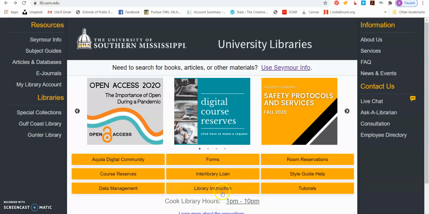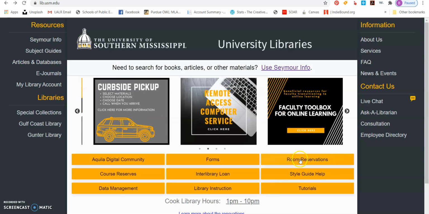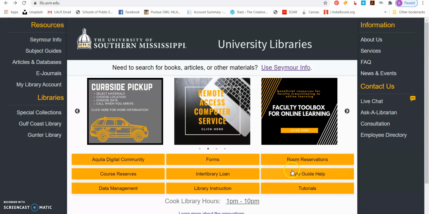But since we're directly connected, that Gulf Coast campus is a part of USM, I'm sure you would be able to get it faster unless it's checked out. So there's other things in here. There's study guides. You can reserve a room in the library if you need some quiet to get your writing done. But take advantage of this website. It's a wonderful, wonderful website, and it is going to help you get this paperwork completed.